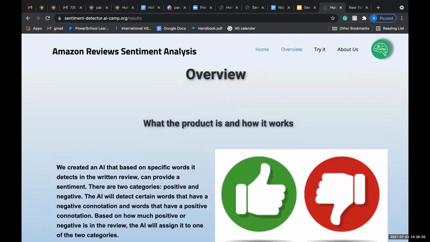The goal of our product is to accurately analyze the sentiment of a customer's review. So the AI will detect certain words that have positive or negative connotations, and based on that, it's going to analyze if the sentiment is positive.